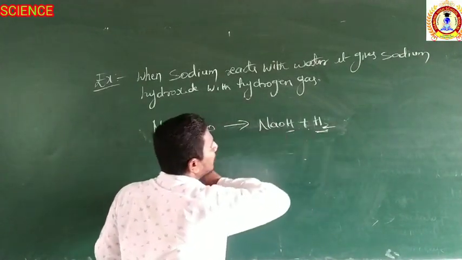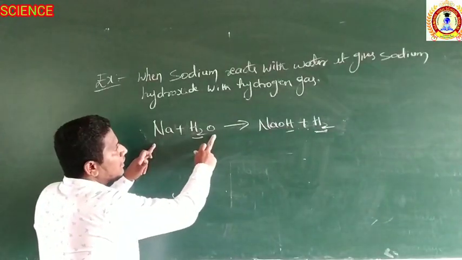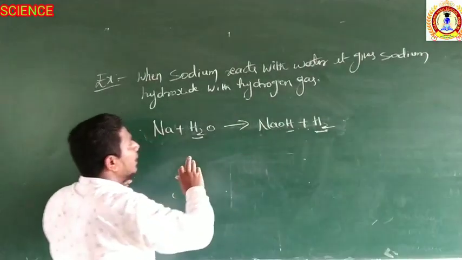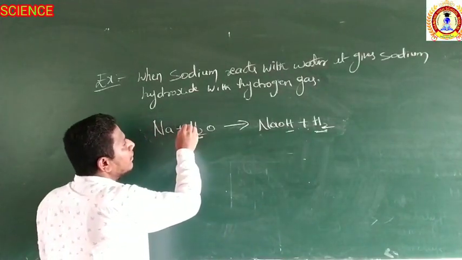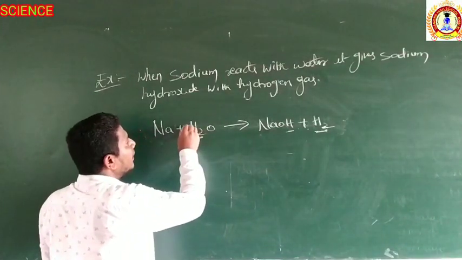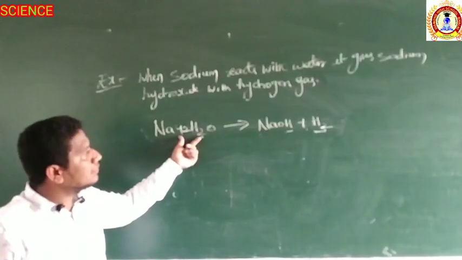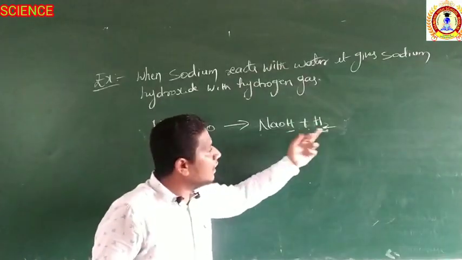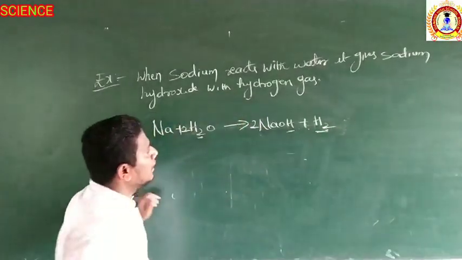Here 3 hydrogens are there. Right. So here only 1 sodium is there and 1 oxygen is there. 1 sodium, 1 oxygen. But to balance it I have to multiply here by 2, because there are 3 hydrogens. I have to multiply by 2. Now the hydrogen becomes 4, right? But the hydrogen here are 3 only, so I have to multiply again here by 2.